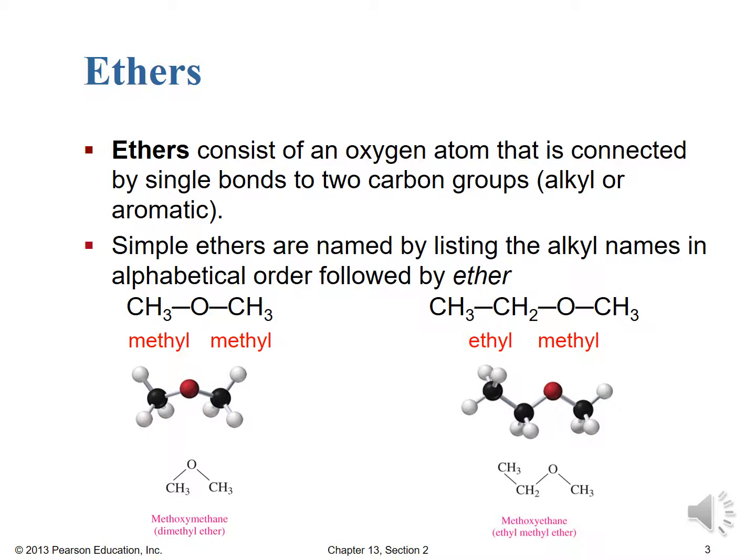We see in the right-hand case we have an ethyl and methyl group, so that's ethyl methyl ether, again named alphabetically, not in order of carbon length. That's why the ethyl group is first, because it is alphabetically first, even though it's longer than a methyl group. And of course, that's not the case with IUPAC. With IUPAC, this would be methoxyethane. So we would be looking for the longest chain to be named second, and the first chain to be named first.